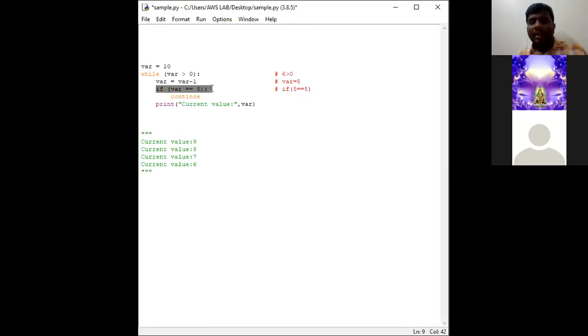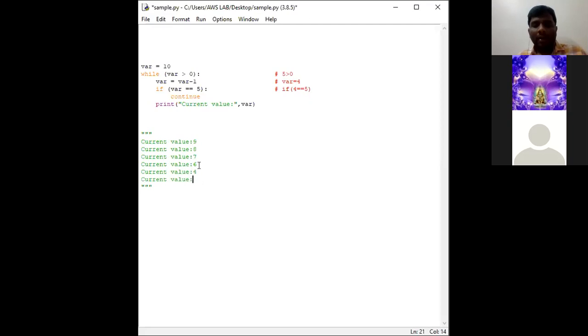Since the if condition is satisfied, it enters into the body of if, where there is continue. So this particular statement will not get executed. Instead of executing this, it again enters into the body of while and checks with the 5. Is 5 greater than 0? Yes, so where is equal to 5 minus 1, 4. Now it checks whether 4 is equal to 5. No, right? Then the next output of the iteration will be 4.